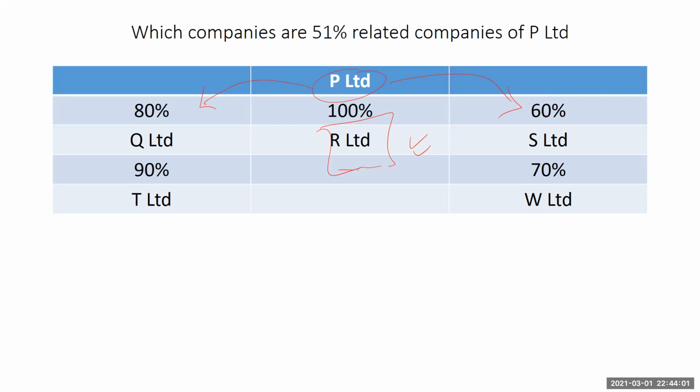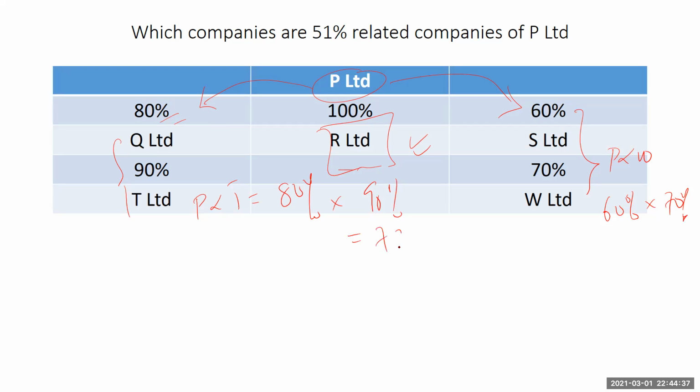But indirect between S and W, S owns 70% of W. So if you want to see the indirect relationship between P and W, it will be our 60% times 70%. So we will determine, okay? What about this one? 80% easily detected, right? But Q Limited owns 90% of T. So the indirect between P and T will be the 80% times the 90%, okay? Which gives us something around 72%, okay? So easy to do these computations.